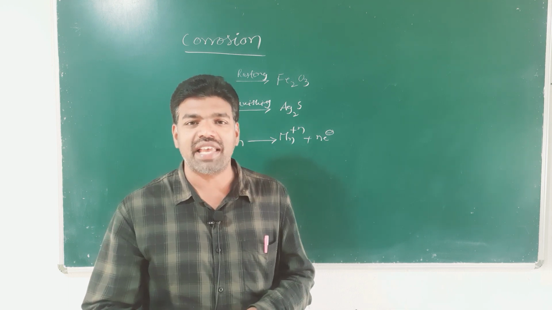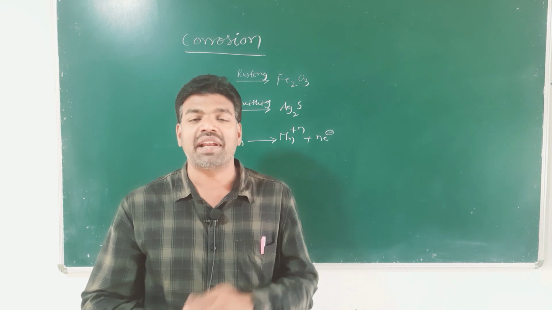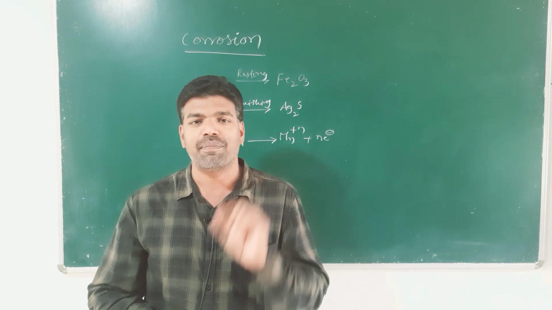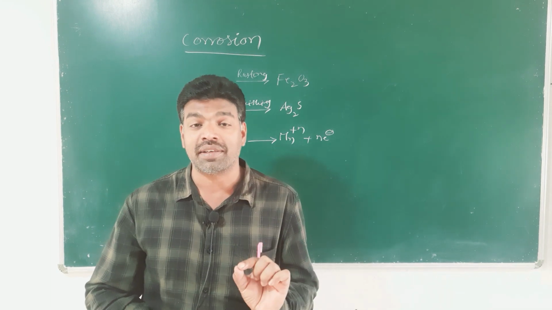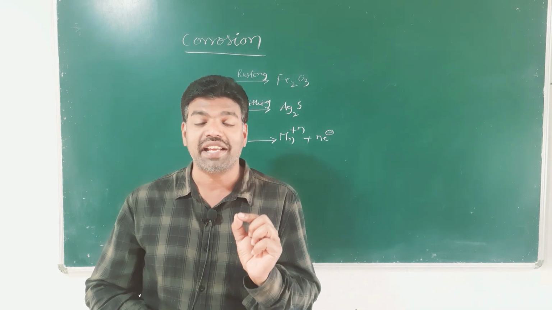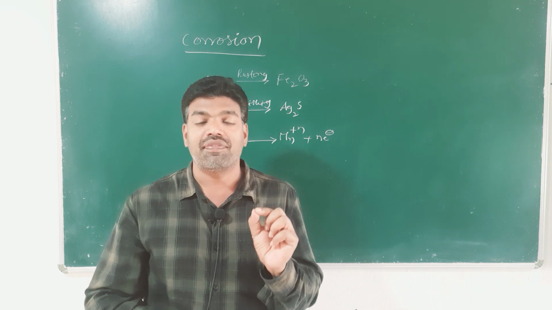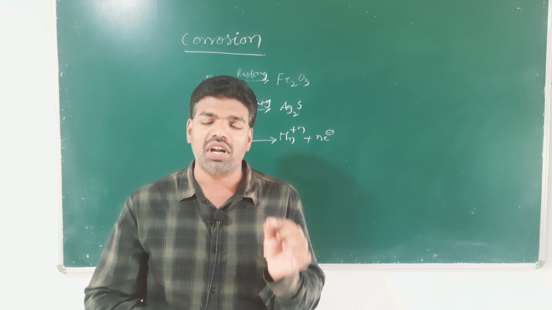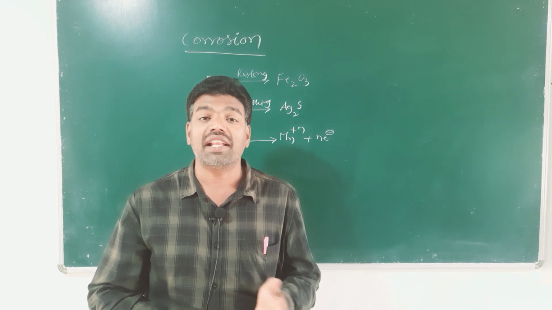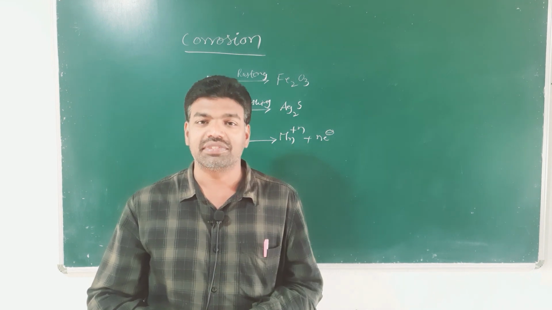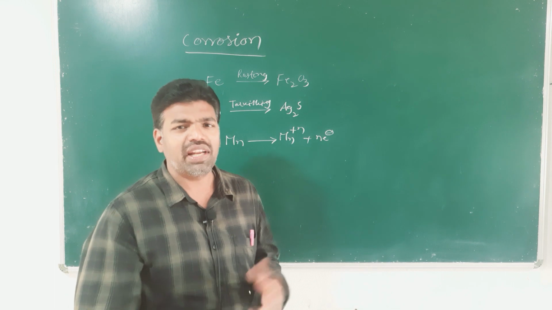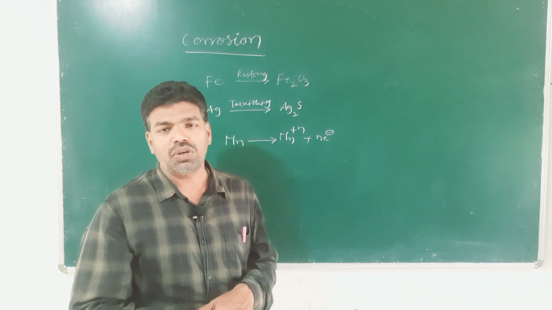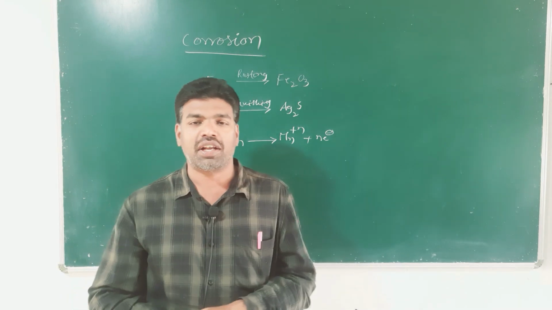This is very important. You know in a voltaic cell oxidation and reduction take place. So, this is about corrosion.